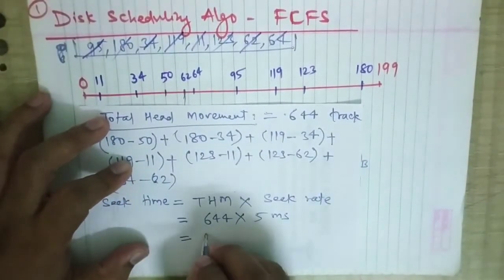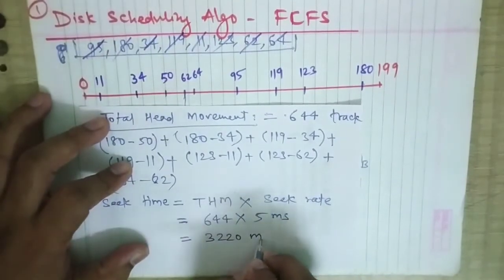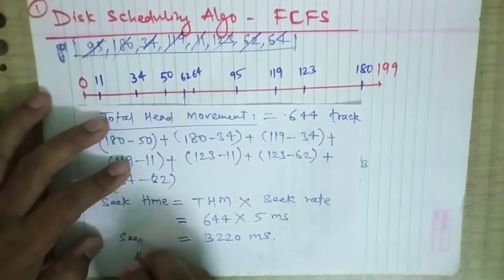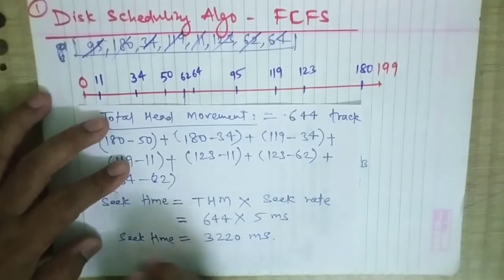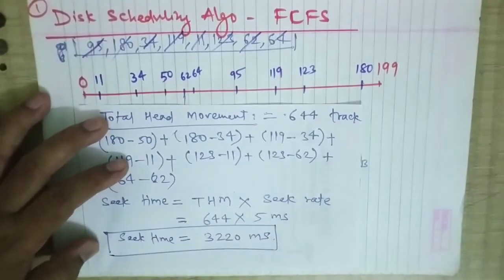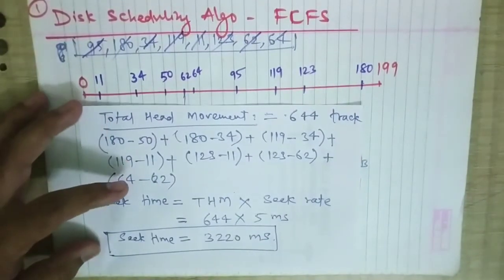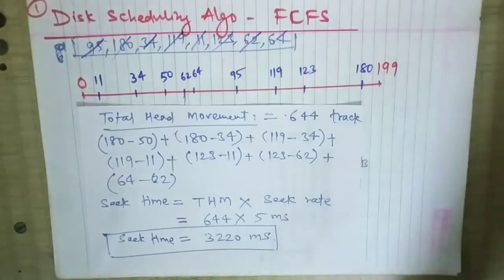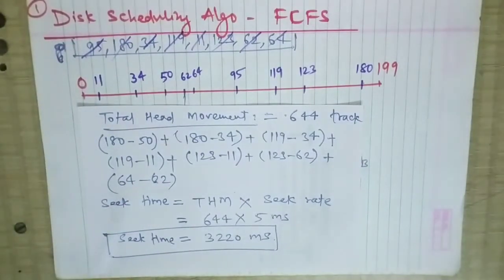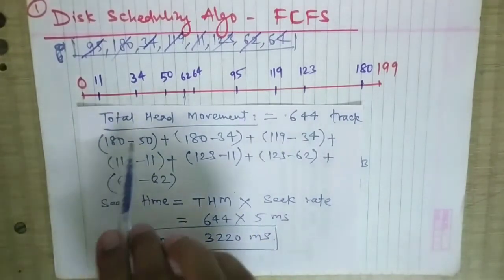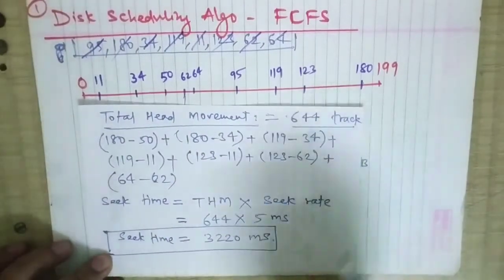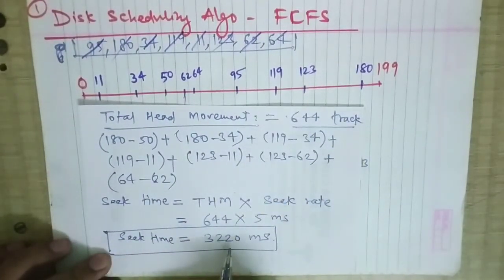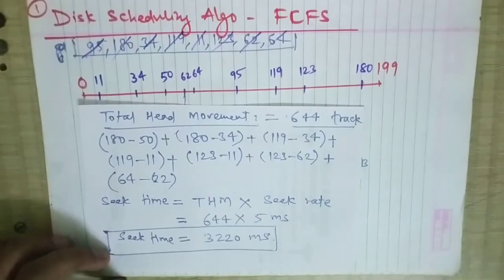So it becomes 3220 milliseconds seek time. This is all you can do with the FCFS, that is the first come first serve algorithm. You need to calculate the total head movement, that is 644 tracks, and the seek time as 3220 milliseconds. Thank you so much.